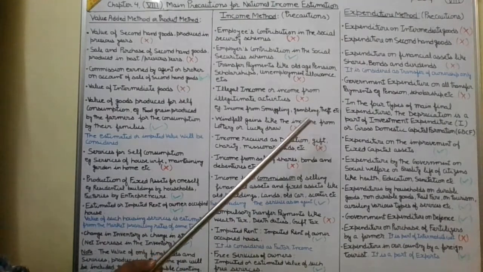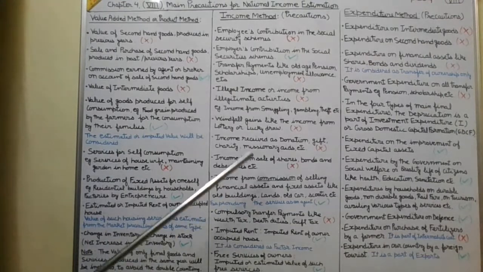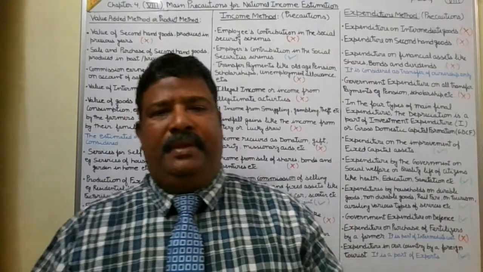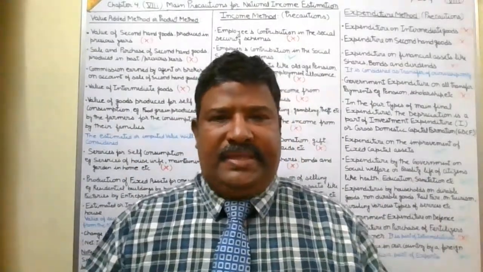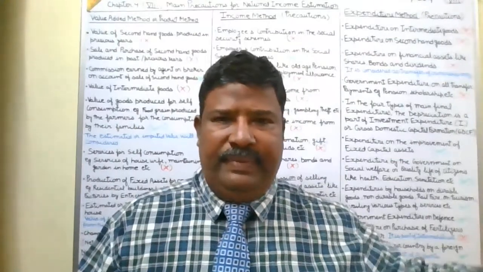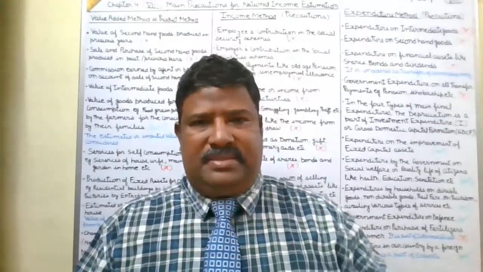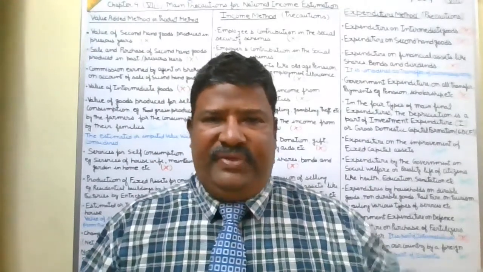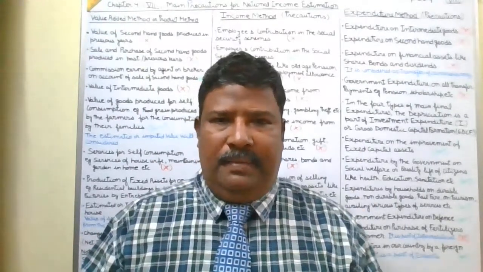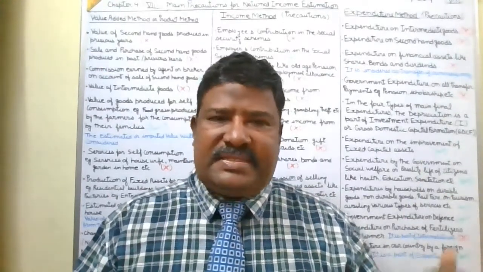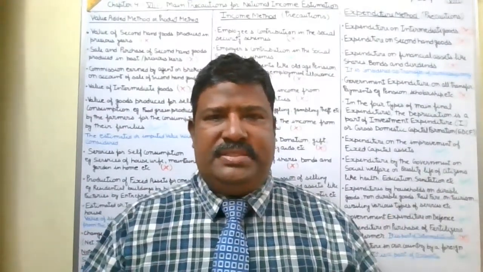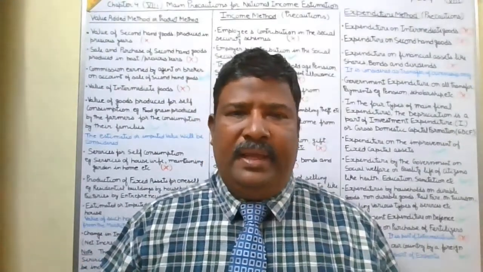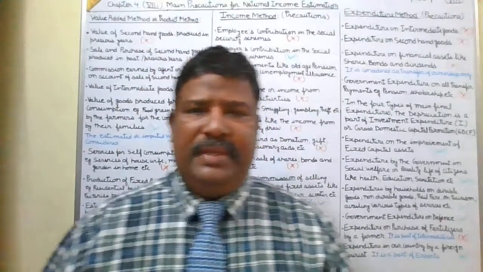So this type of income will also not be considered or included in the national income. Same with the income received as donation, gift, charity, missionary aids, they will also not be included. It has been seen in many countries, they send donations in the name of various things, like religion, like the welfare of their particular people, a particular group. So these types of charities or donations will also not be included in the national income. They are not part of the national income.